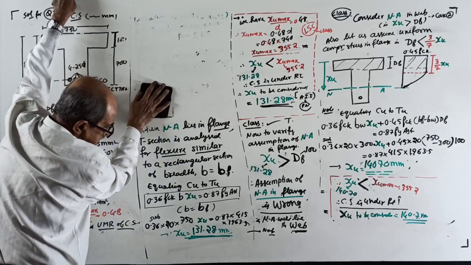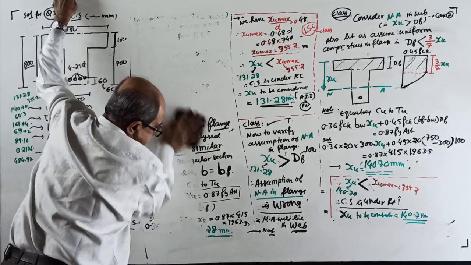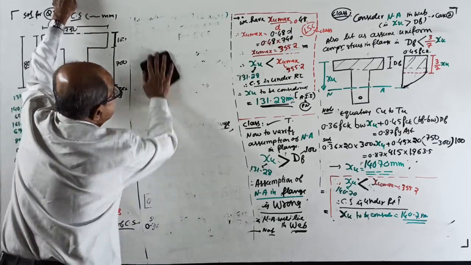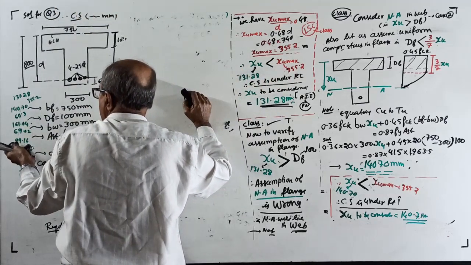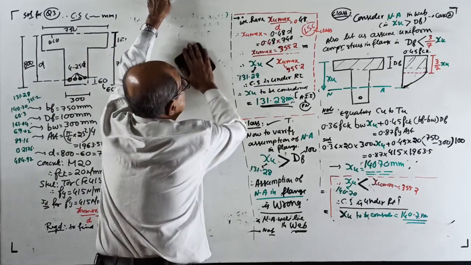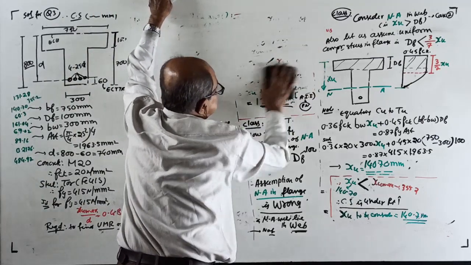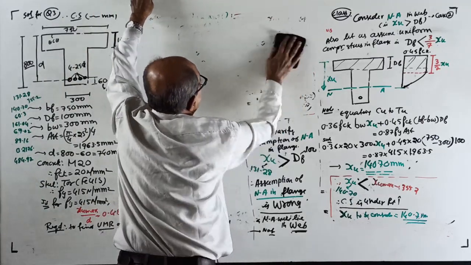This is also not required, correct? Yes. Then XU max, I remember. If I require, I got it here: 355.2. This is also not required. Now I can save the space. I don't have to worry about space.